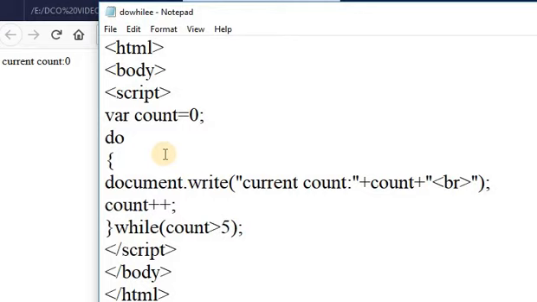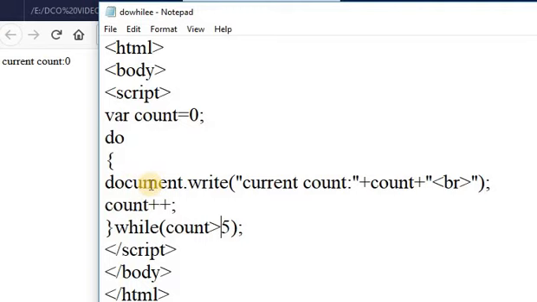Here in this do while loop, suppose the expression is false, the block of code gets executed once even if the condition is false. Here the condition 0 is greater than 5 is false.